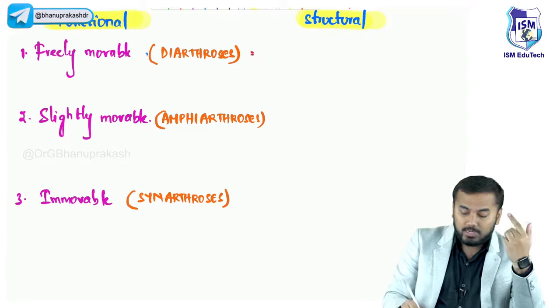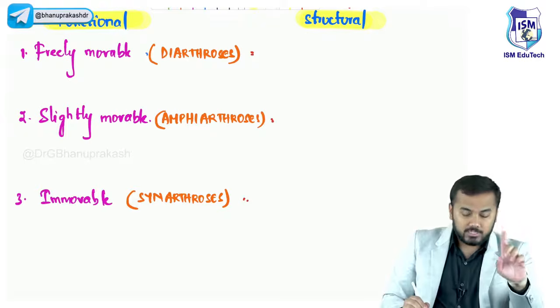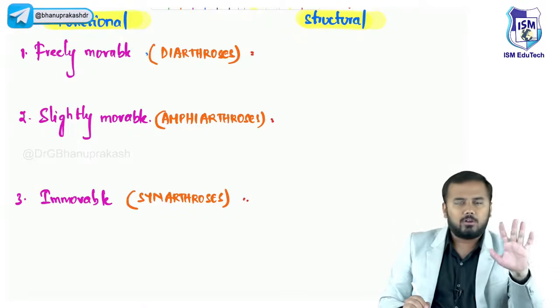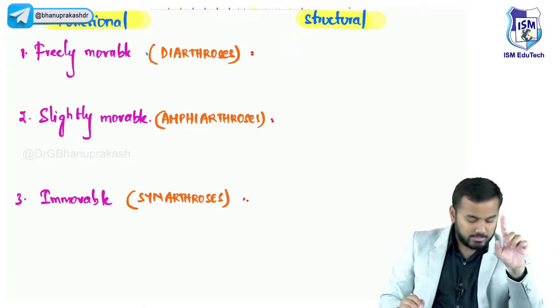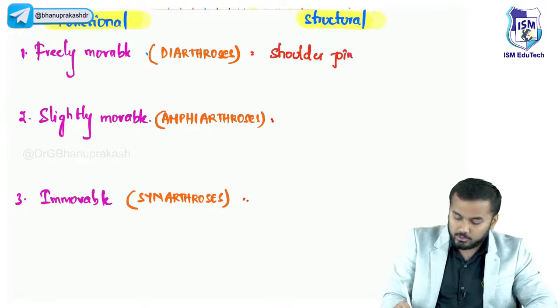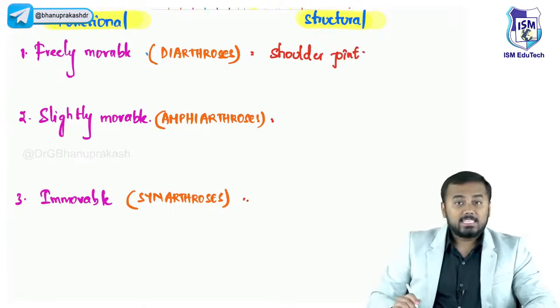And by the way, you will tell me the examples now. The first example, freely movable joint, what was one example? We will discuss that later on. Give me one example. One very good example is your shoulder joint. Shoulder joint. Second, slightly movable.